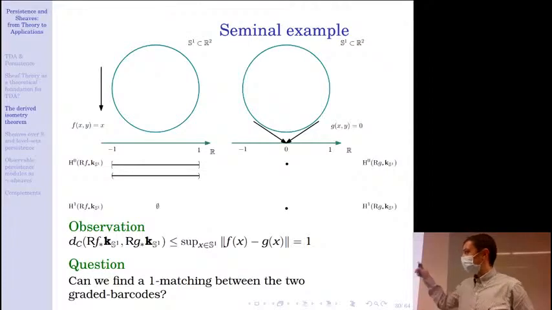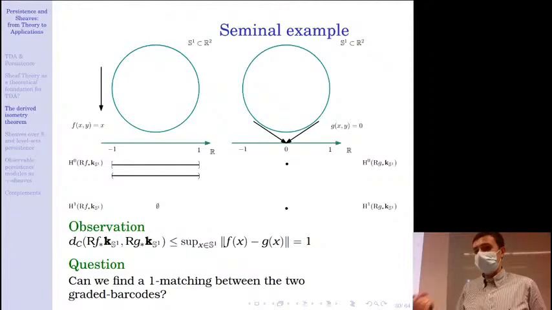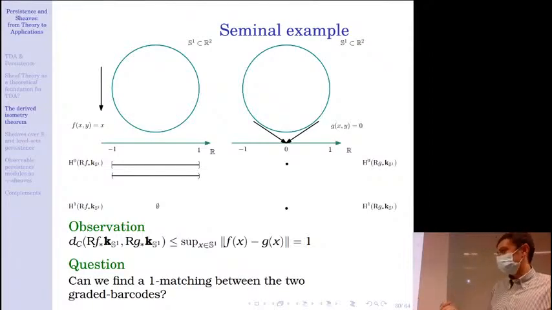And here you can see drawn the graded barcodes of those two sheaves. Okay, so for F we see that in degree 0 we have one closed bar and one open bar and nothing in degree 1. And for G we have 1 point centered at 0 in degree 0 and 1 point centered at 0 in degree 1.